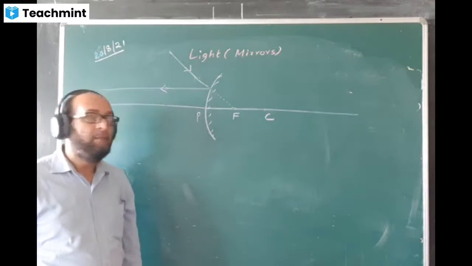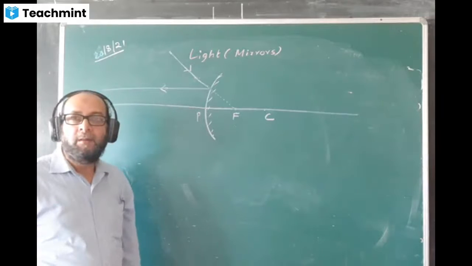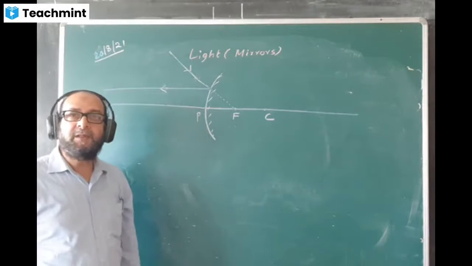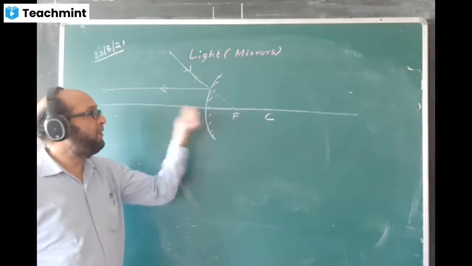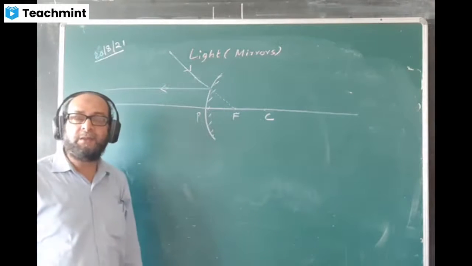Draw this diagram also, just reverse the arrow. Any ray passing through or appearing to pass through F will become parallel to the principal axis.